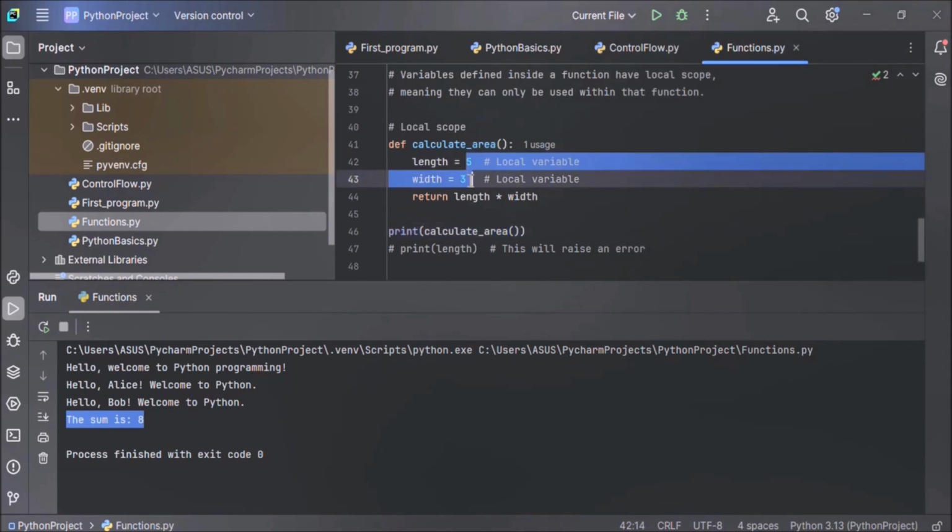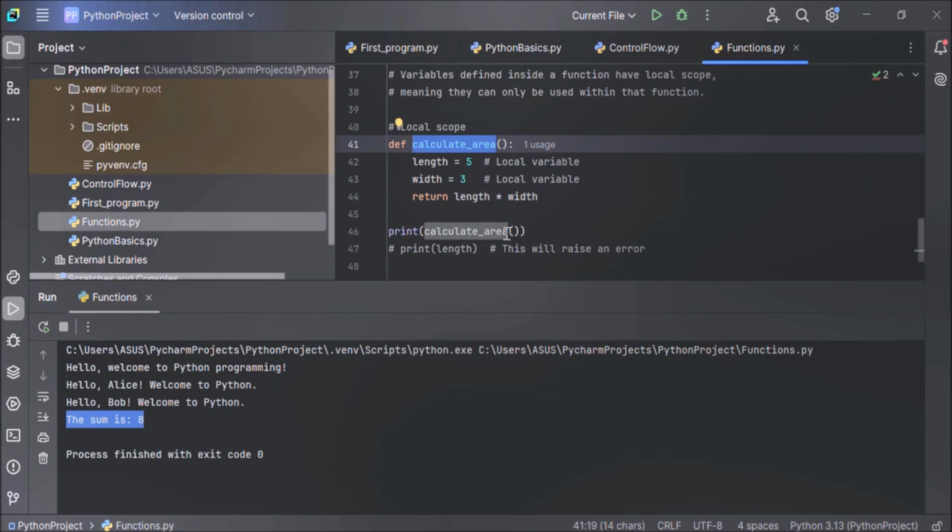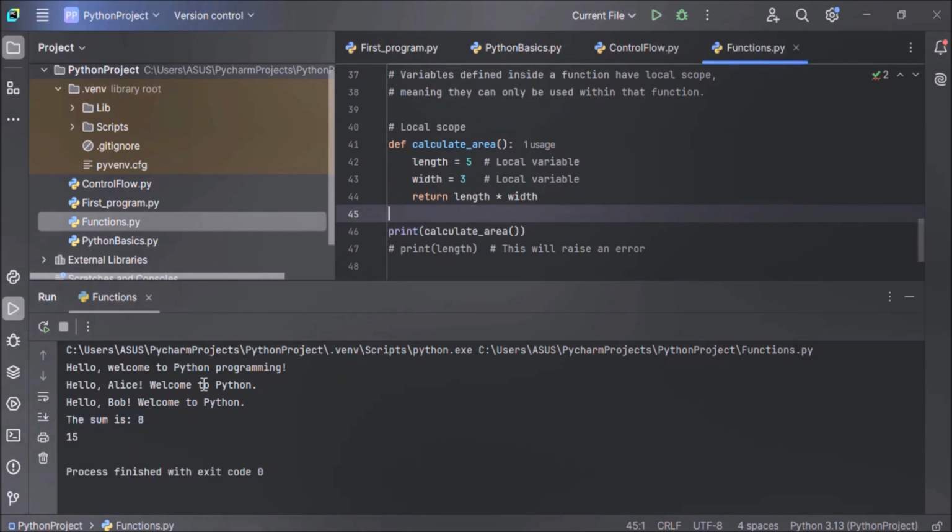5 into 3, 15 is the area calculated by the calculate area function, which is then printed in this print calculate area statement. 15 will be printed here. Let's execute the code and see how it works. See, 15. This is the area calculated by the calculate area function, and this 15 is returned back to the calling function and printed here.